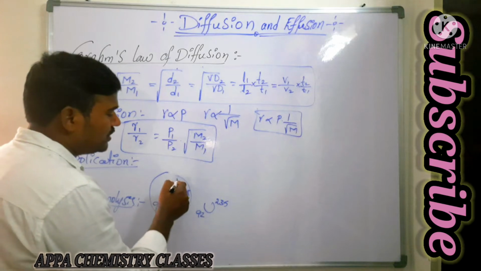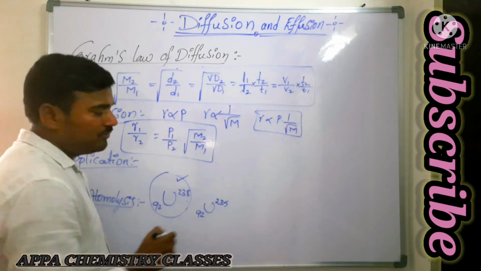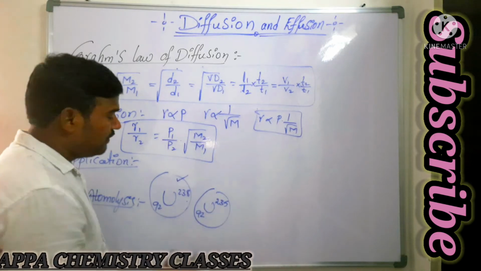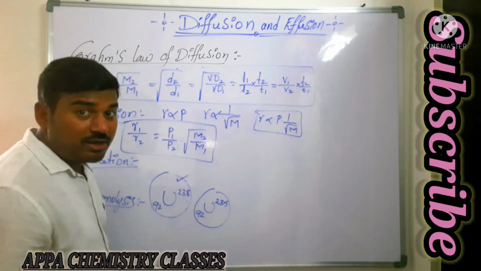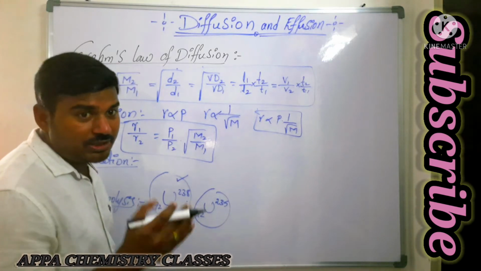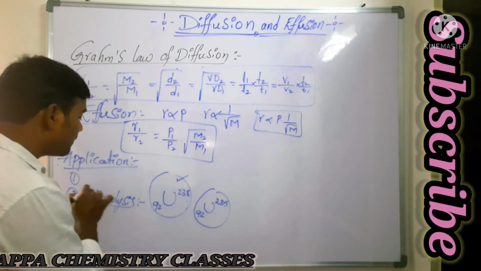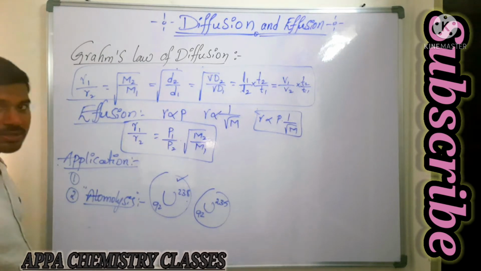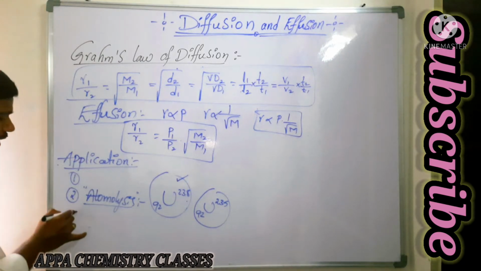So then what happens? This one has a low rate of diffusion when compared to this one. So this one diffuses very fast when compared to that one. Based on the rate of diffusion, we can separate the isotopes of the atom. That process of separation of atoms is said to be the atmolysis process. Is that clear? That is a very important one.